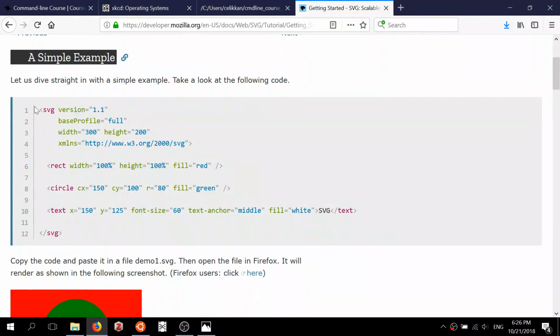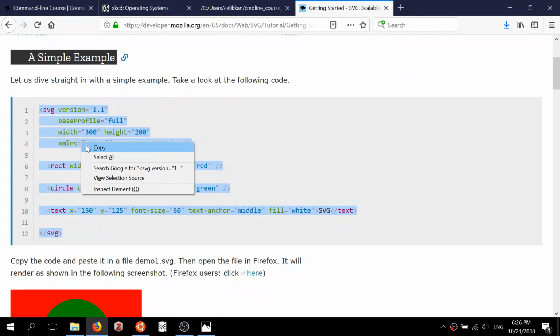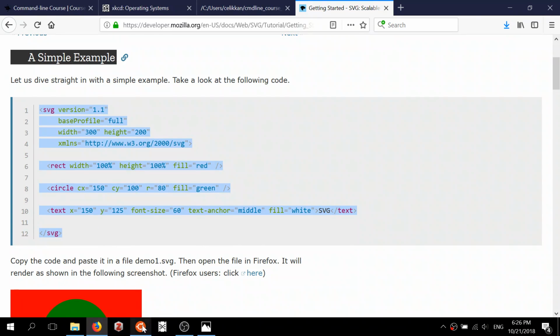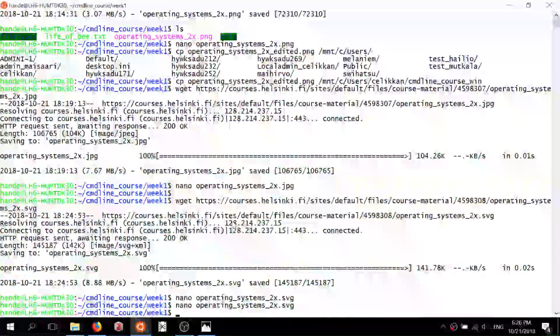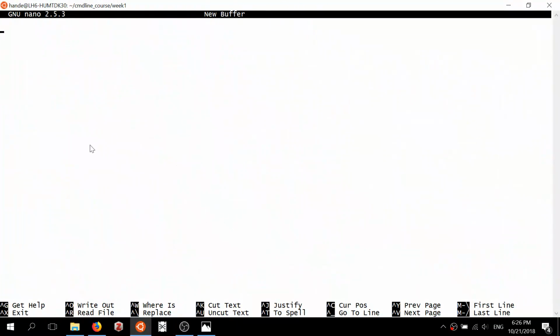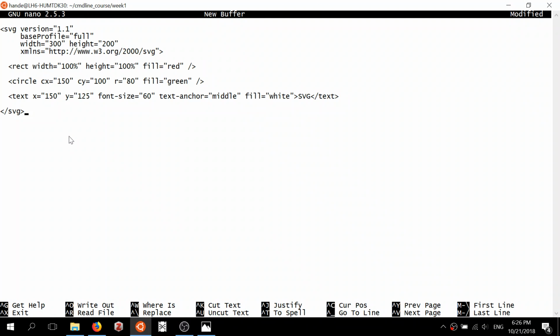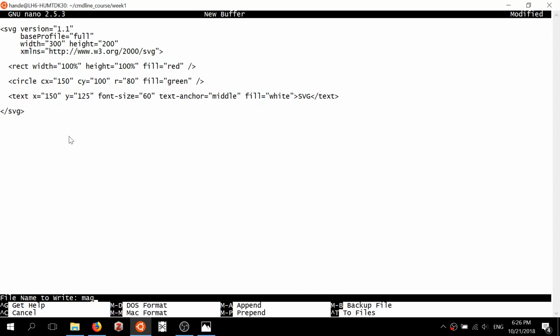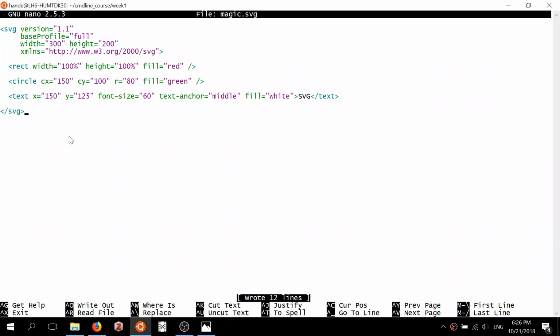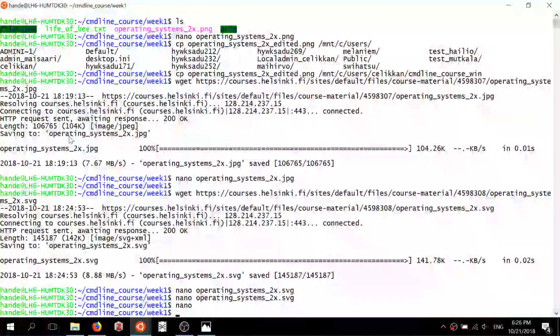Here is a simple SVG file example. Let's copy this and open up Nano and paste these contents. And I will write out these contents, naming them, for example, magic.svg. And I will exit this.